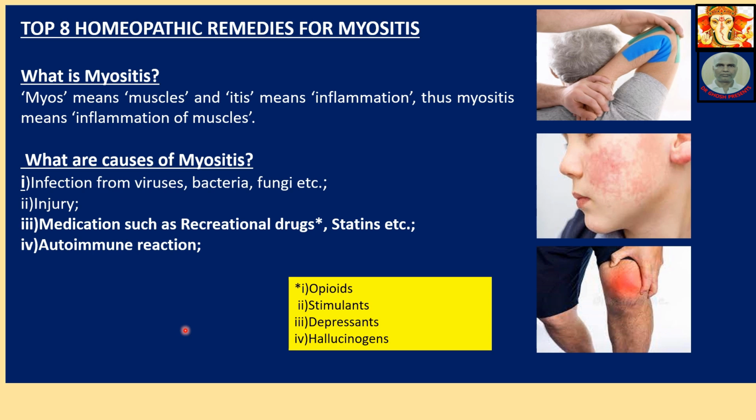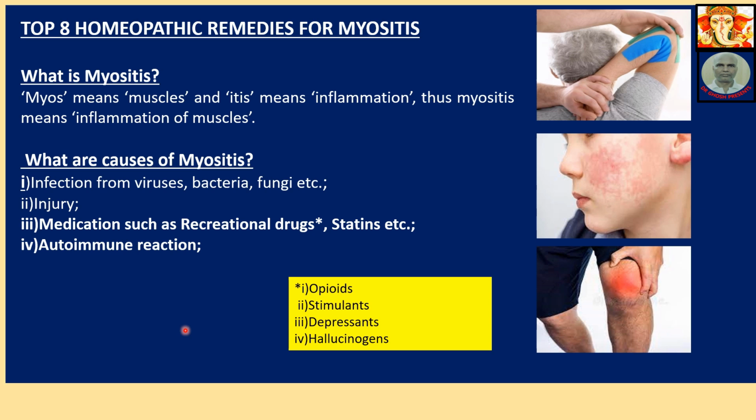What are the causes of myositis? Number 1, infection from virus, bacteria, fungi, etc. Number 2, injury. Number 3, medications such as recreational drugs. Recreational drugs are of 4 types: opioids, stimulants, depressants, hallucinogens, and statins, etc. Statins are used for controlling blood cholesterol.